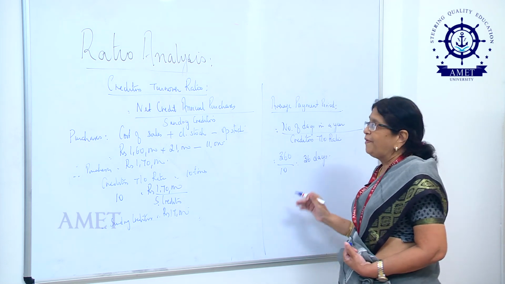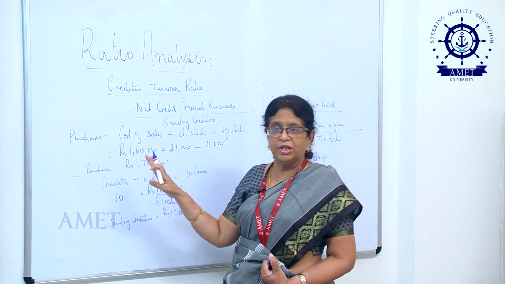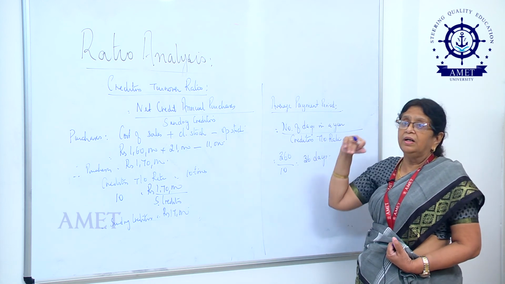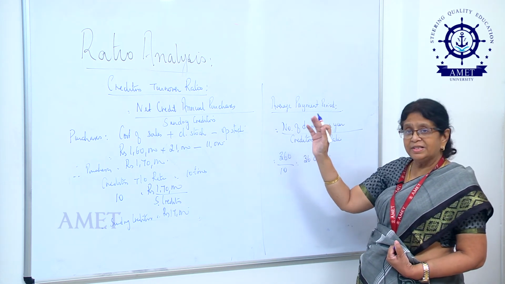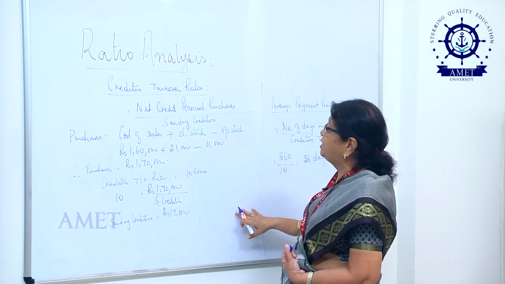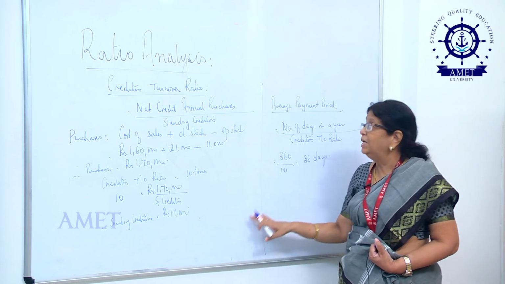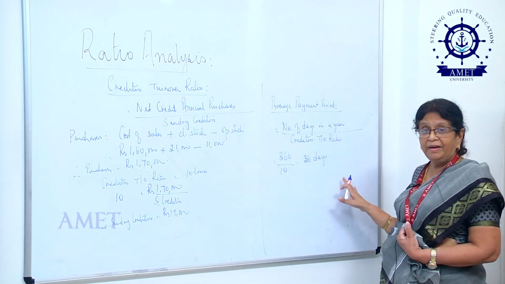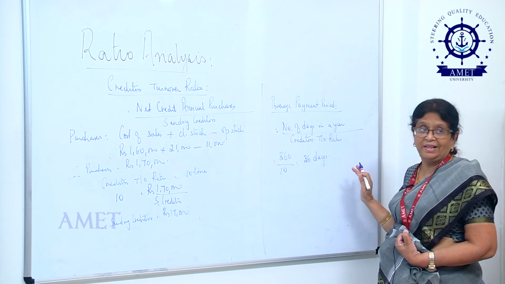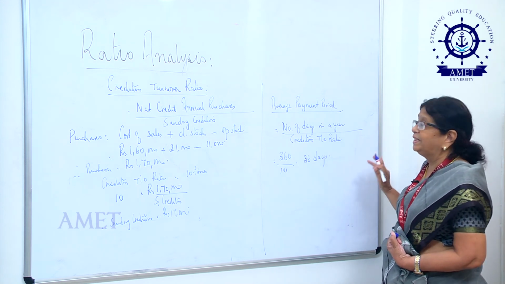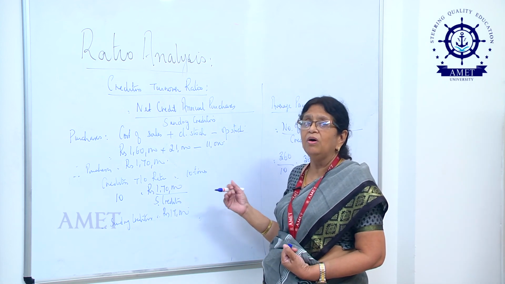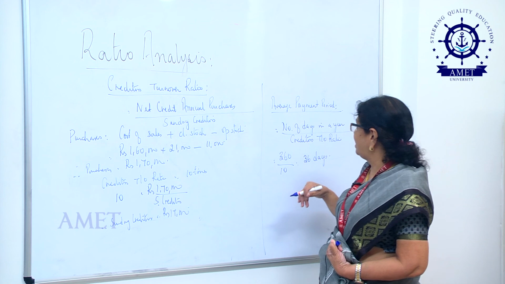Now, if I have to make a comparison between debtors turnover ratio and creditors turnover ratio, I will say a higher debtors turnover ratio and a lower average collection period is better, but when it comes to average payment period, it has to be higher. That will help me to have a better understanding of whether the business is doing business in a more effective way or not very effective.